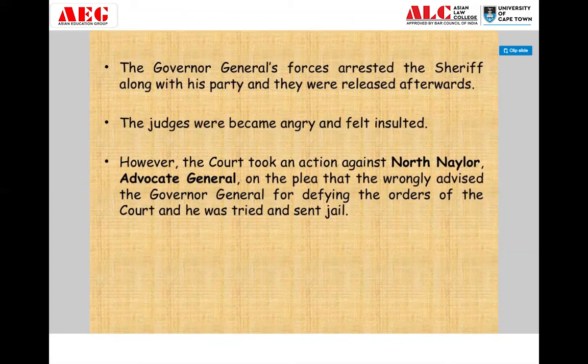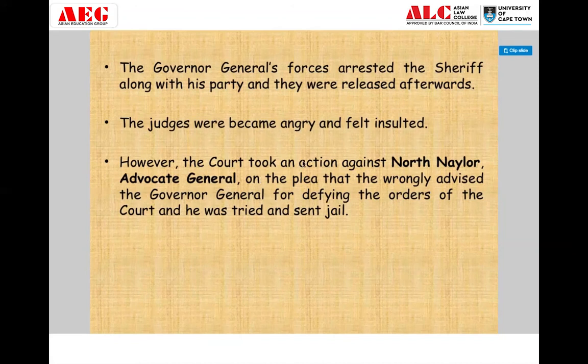So if you know what has been the result, this is actually the inherent weakness and defect of the Regulating Act. Because of this weakness and defect of the Regulating Act, it was still not clear who has major power. Obviously, when the Advocate General is arrested, it basically shows that the Governor General has less power and the Supreme Court has more power.